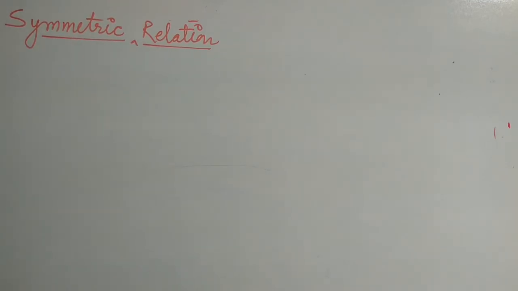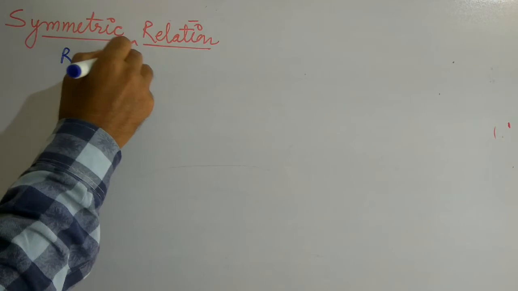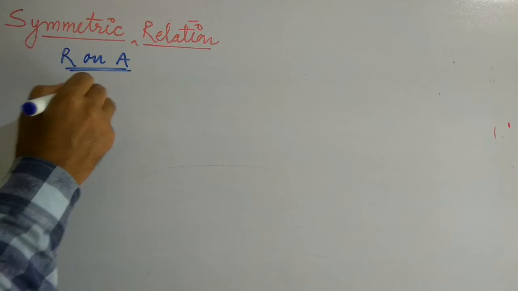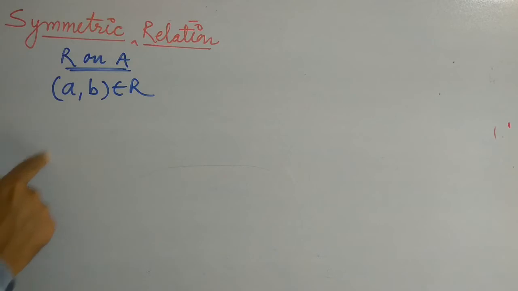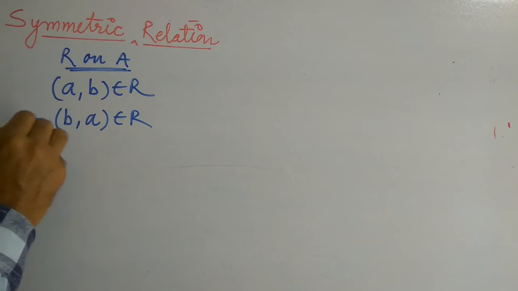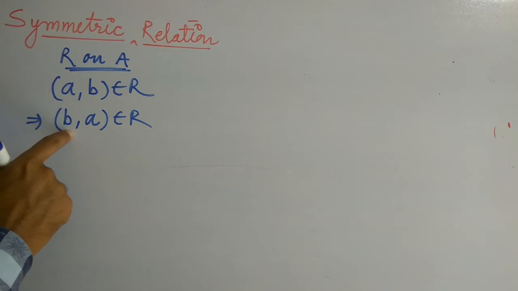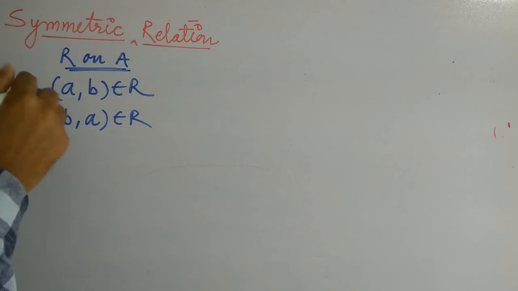Next, the symmetric relation. As you know, the symmetry. Here, if we define a relation R on set A, and if b is the image of a, that is (a, b) belongs to the relation R, then (b, a) belongs to the relation R, then that type of relation is known as a symmetric relation.